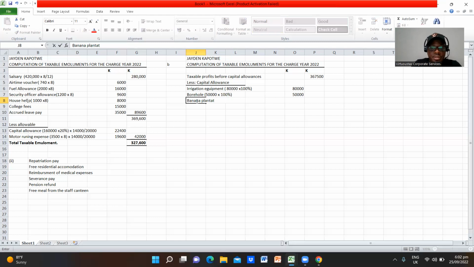Plantation. All right. So open brackets there. So for the banana plantation, the cost was 36,000 kwacha. 36,000 kwacha multiplied by 10%. All right, so 10% there. I want to assume this should be 3,600 kwacha.